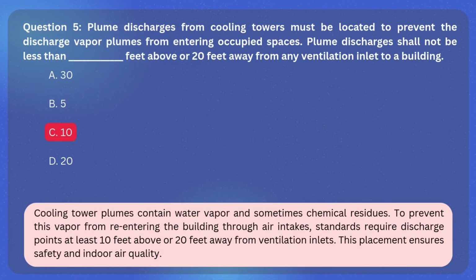The correct answer is C. 10. Explanation. Cooling tower plumes contain water vapor and sometimes chemical residues. To prevent this vapor from re-entering the building through air intakes, standards require discharge points at least 10 feet above or 20 feet away from ventilation inlets. This placement ensures safety and indoor air quality.